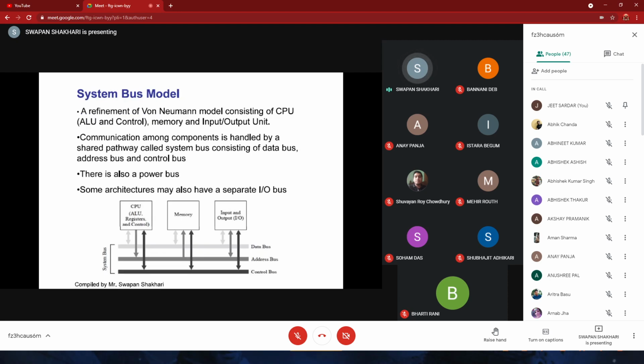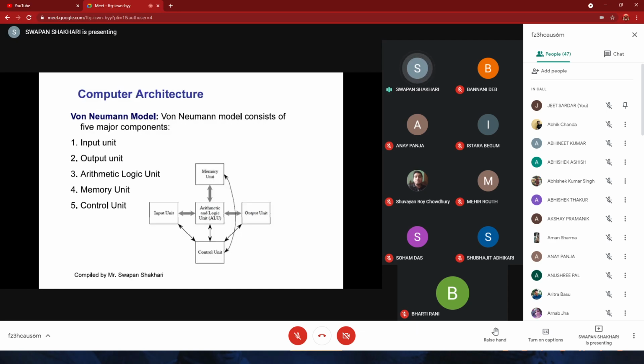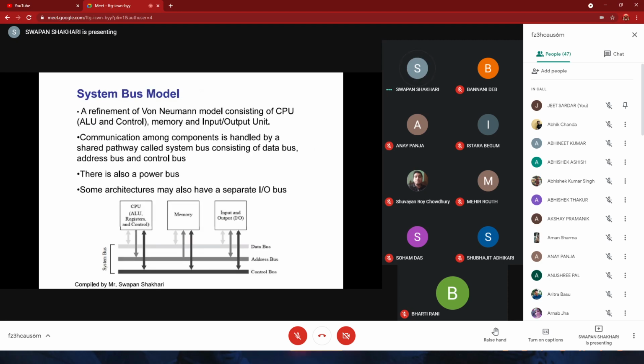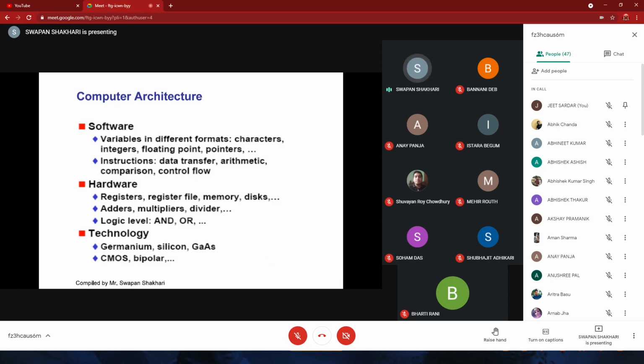So we also have the system bus model. Here the communication happens mainly with the help of a shared bus. In the von Neumann model, we communicate wherever necessary directly from unit to unit. But here we are using a shared bus to communicate between the different units. So in computer architecture, we will be concerned about these things.